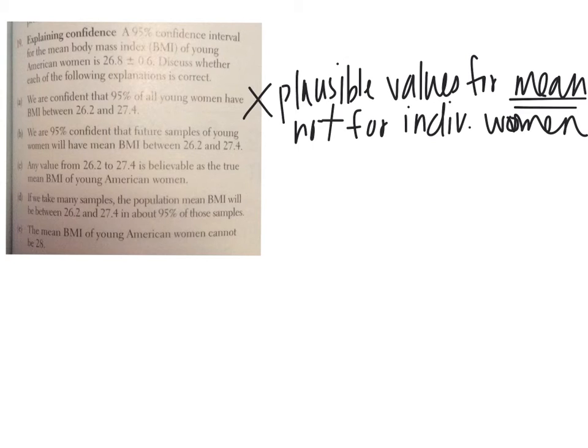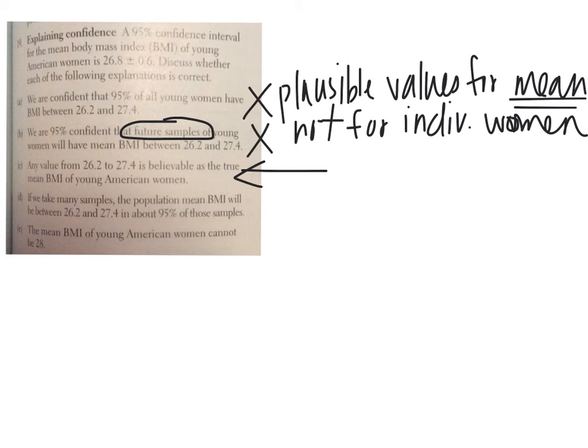For B, I can't really say this because I can't predict the future. I'm not predicting anything about the future. I'm predicting just plausible values for the true parameter. That doesn't really have anything to do with future samples. Any value from 26.2 to 27.4 is believable as the true mean. There it is. That's the right one. You can see there are plausible values. Any of those values are plausible.